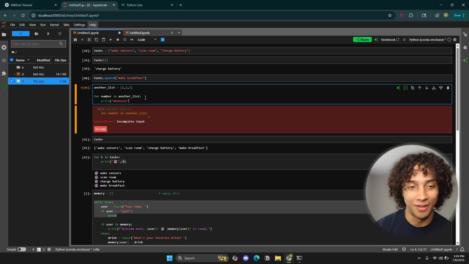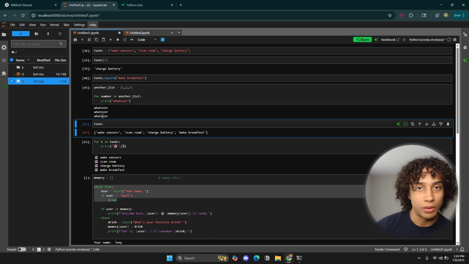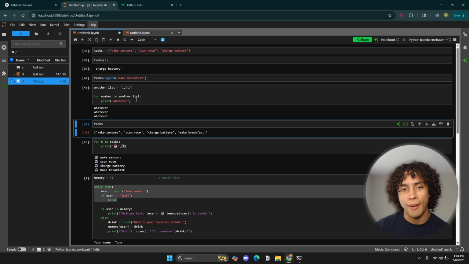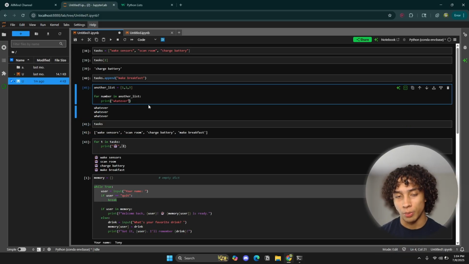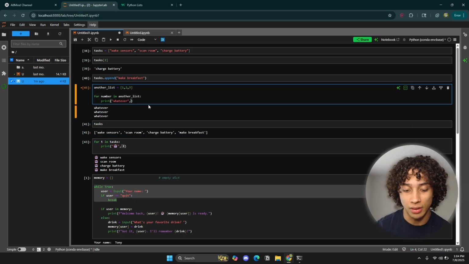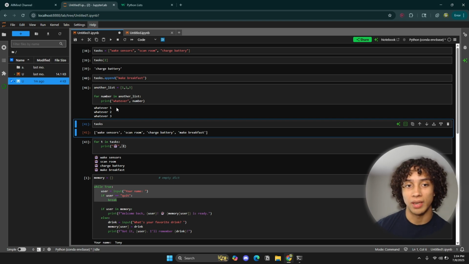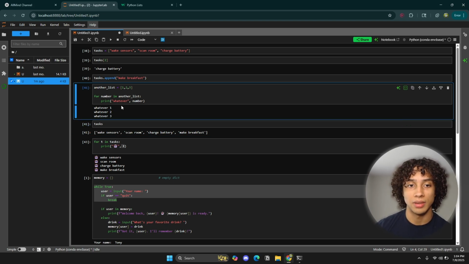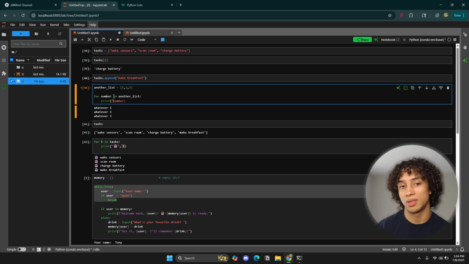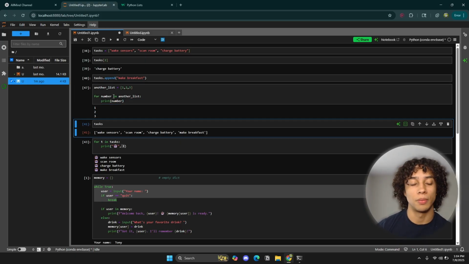I'm not creative right now. So it's going to do that. It's going to print it 3 times because there's 3 elements in the list. But I can also tell Python to print the element itself. It's going to print whatever, and it's going to print the element inside our list. Or I could just tell it to just print the element in our list, and that's what it's going to do.